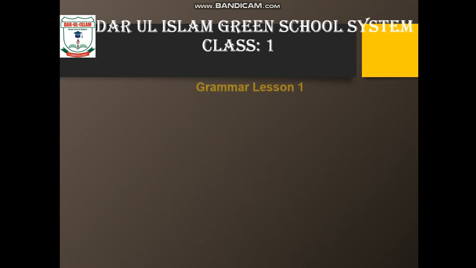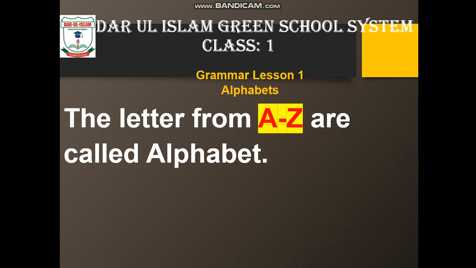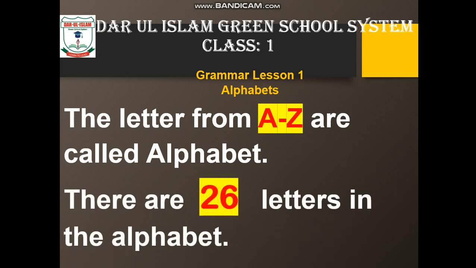Today our English lesson, grammar lesson 1, is about alphabets. Do you know what the alphabets are? Yes. Letters from A to Z are the alphabet. How many are there? There are 26 letters in the alphabet.